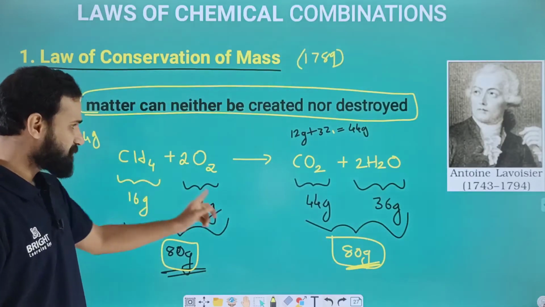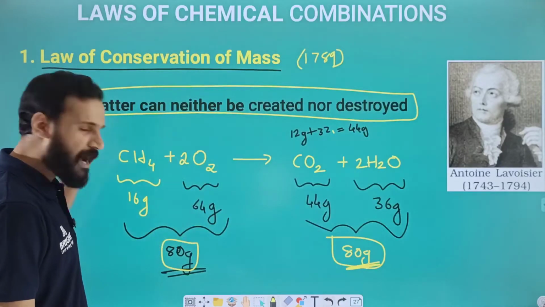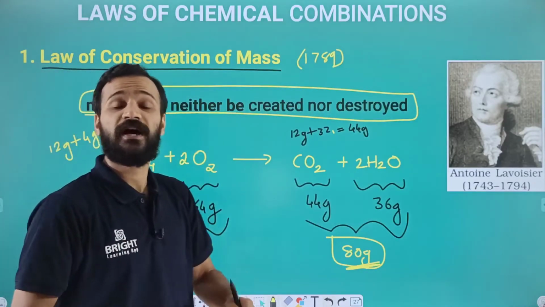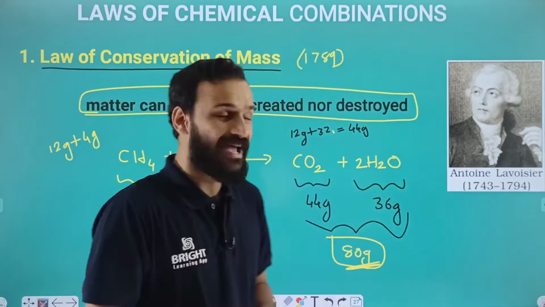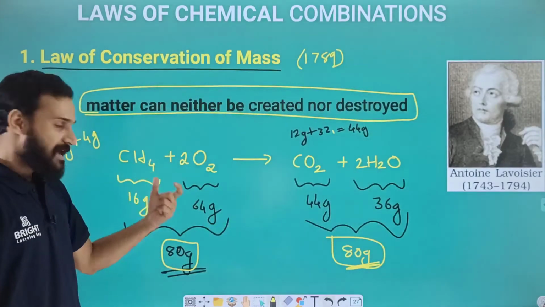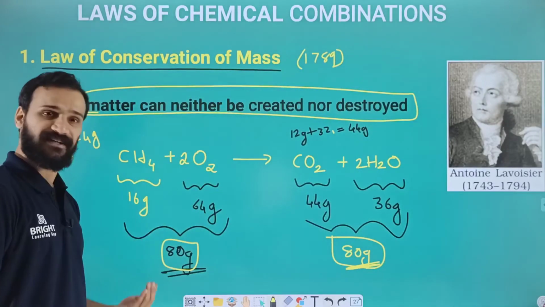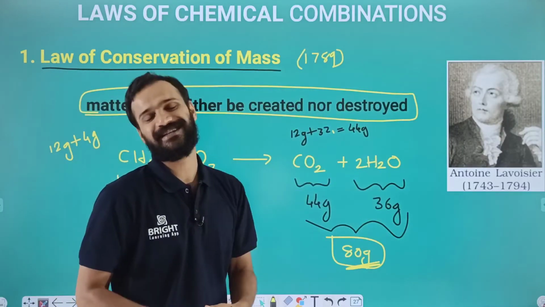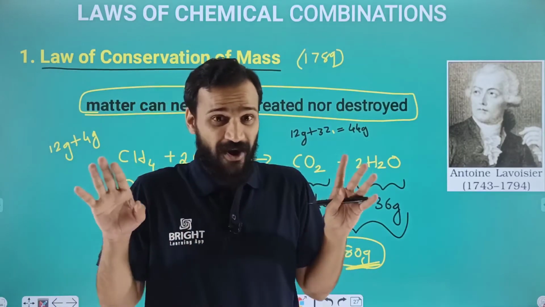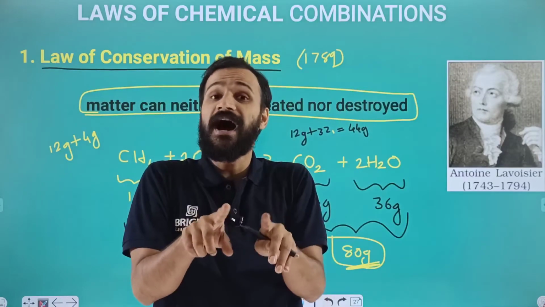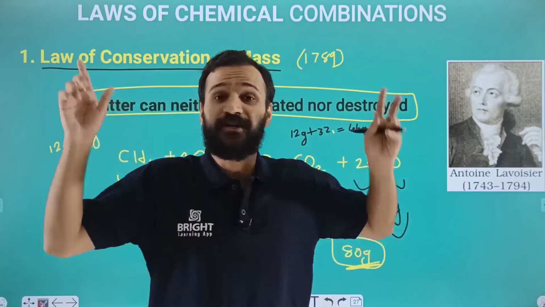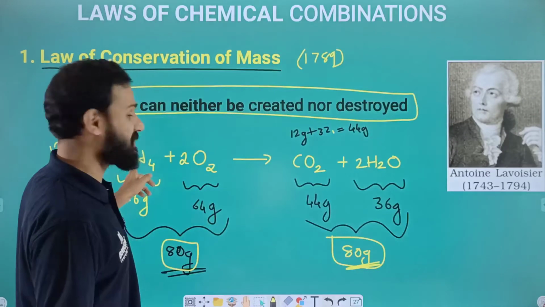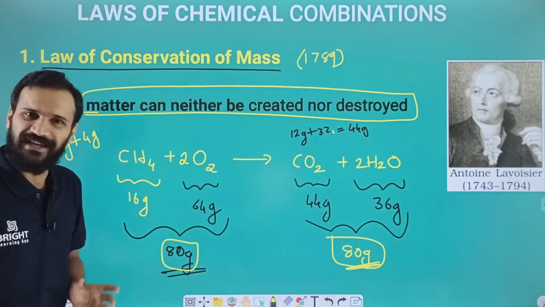This is the explanation, the proof, for the law of conservation of mass. In this combustion of methane, on the reactant side we have 80 gram, and on the product side as well we have 80 gram. So no mass is created and no mass is destroyed during the combustion of methane. CH4 is methane.